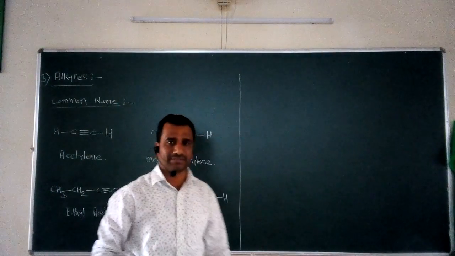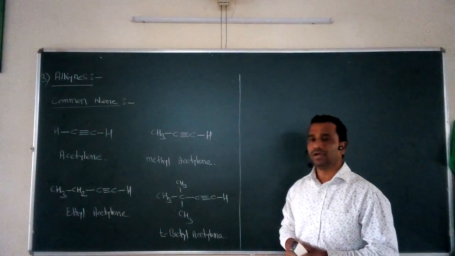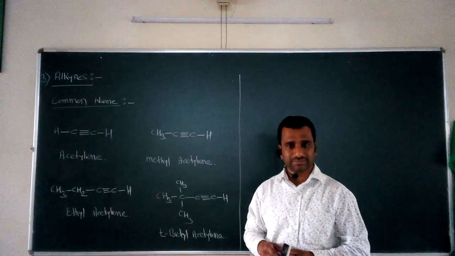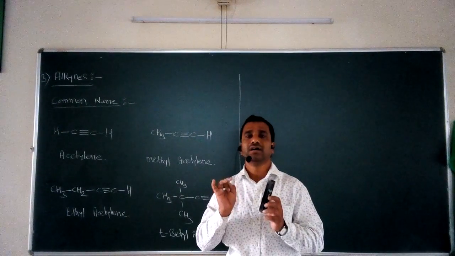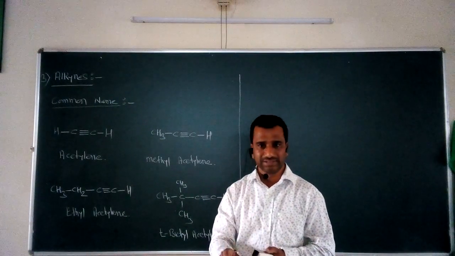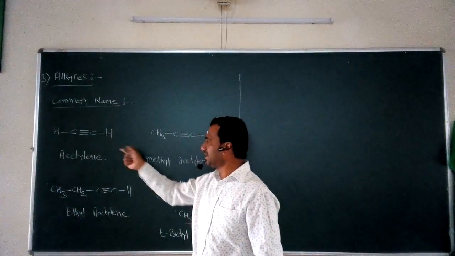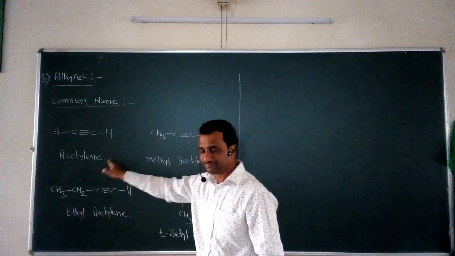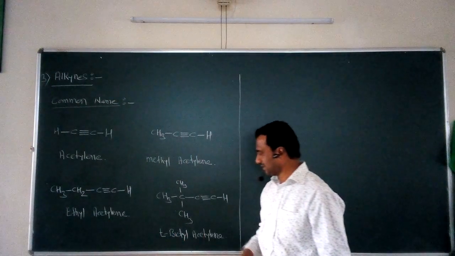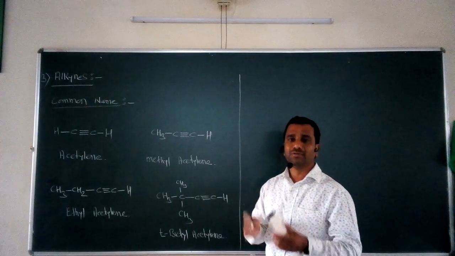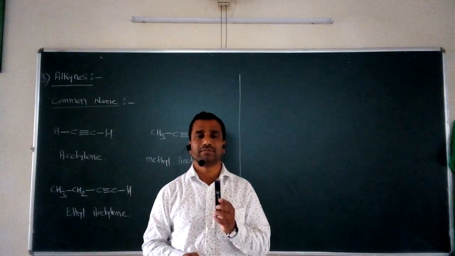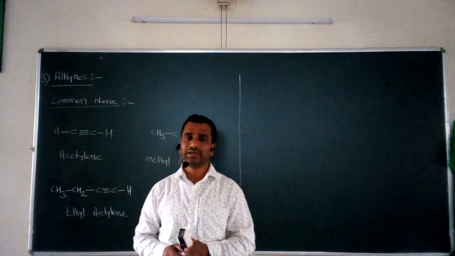So in this way, it is very simple to assign the names to the alkynes depending upon the common name system. What we have to take into consideration is that the common names for any alkynes can be given on the basis of derivatives of acetylene. So acetylene is the parent word, and we just add its derivative. First is acetylene, second example is methyl acetylene, third example is ethyl acetylene, and the next example is tertiary butyl acetylene. In this way, we can give within a short time span the common name for the particular alkynes. So this is the first important method for assigning the names to the particular alkynes.